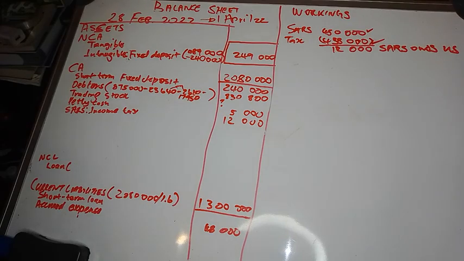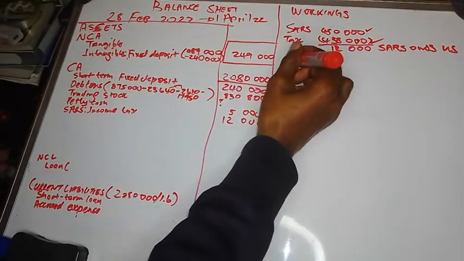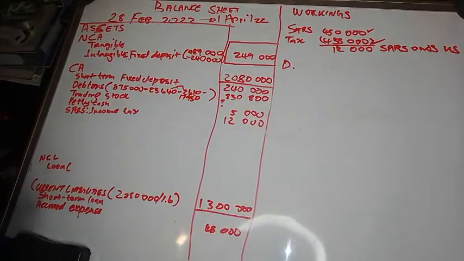Let's see what they say. The tenant occupies part of the premises from 1 May 2021, in the current period. He has not paid the rent for January and February. So this is information D on our workings.